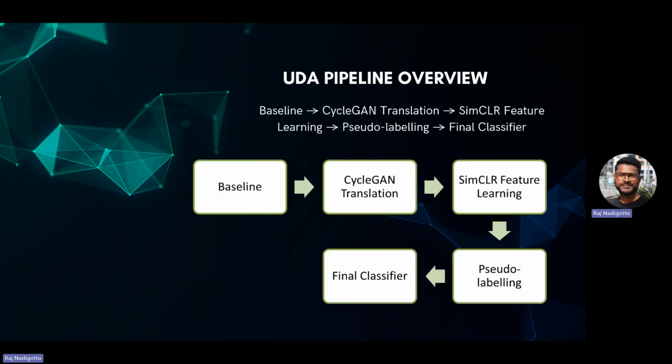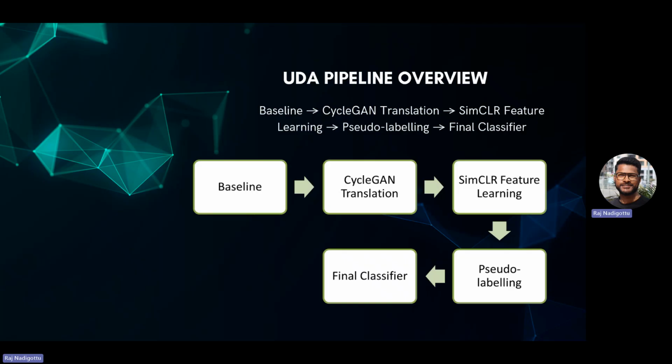The UDA pipeline is that we will first test on a baseline model. The baseline model will be trained on Plant Village and tested on Plant Doc. And then we will implement the CycleGAN image translation UDA technique, and then again we will train and test.